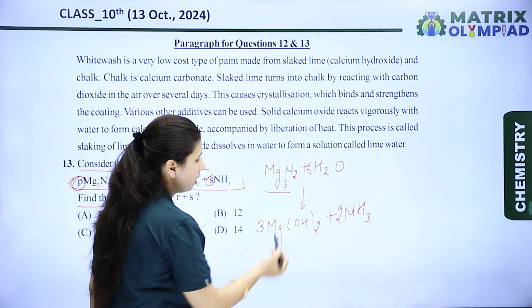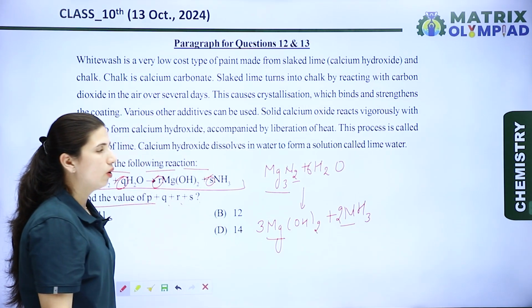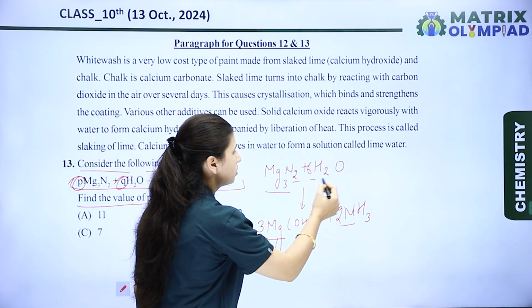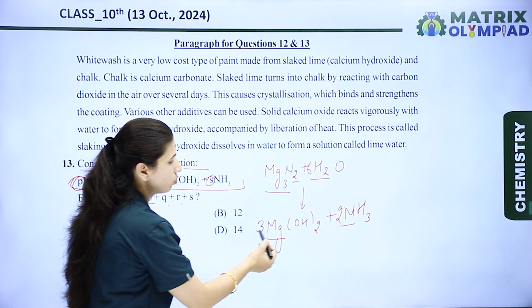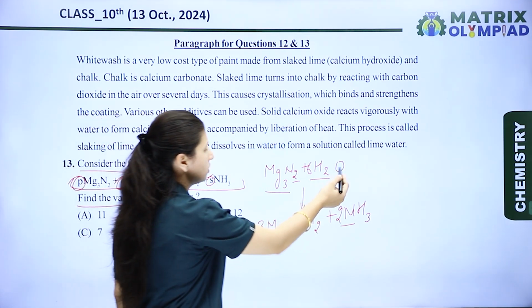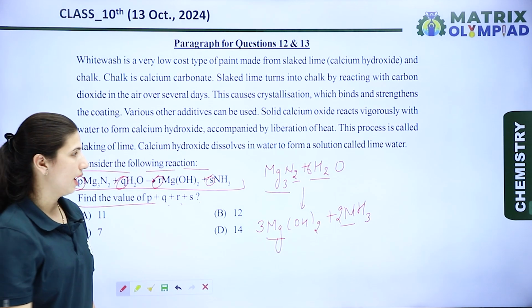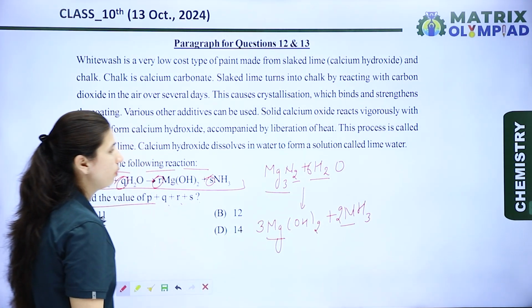Now let's check the number of atoms. Magnesium is 3, here also 3. Nitrogen is 2, here also 2. Hydrogen is 6 twos are 12, here also 3 twos are 6 and 3 twos are 6, 6 plus 6 is 12, and oxygen is 6 and here oxygen is also 6. So the reaction is balanced. Now we add the stoichiometric coefficients.